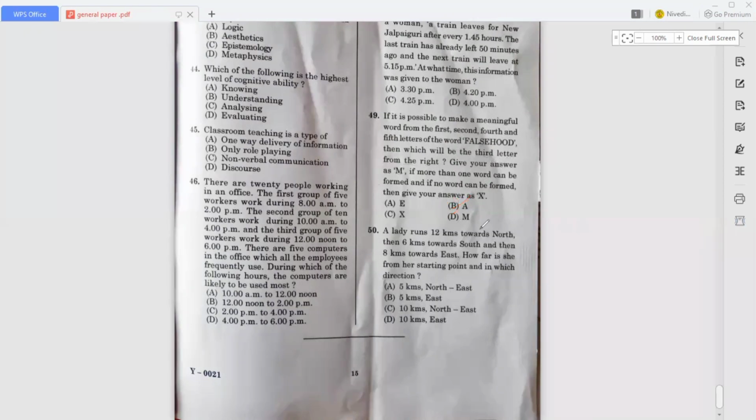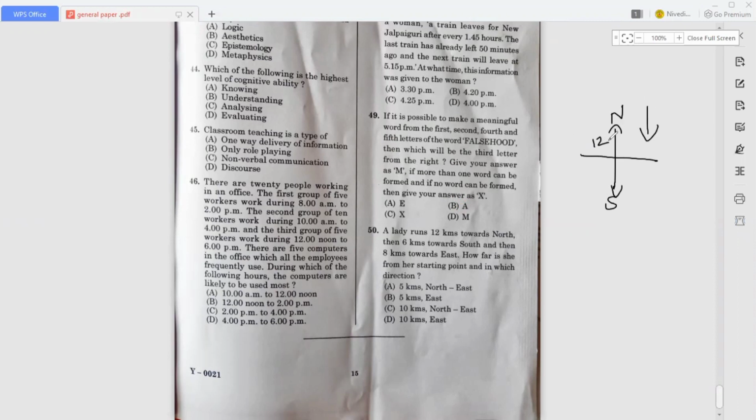A lady runs 12 kilometers north, then 6 kilometers towards south, and then 8 kilometers towards east. How far is she from her starting point and in which direction? This is a direction question. Okay, first I will write the directions like this. She traveled 12 kilometers to north and 6 kilometers towards the south. South is coming here, right? So 6 kilometers towards south means this direction.